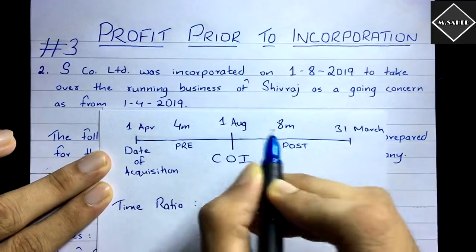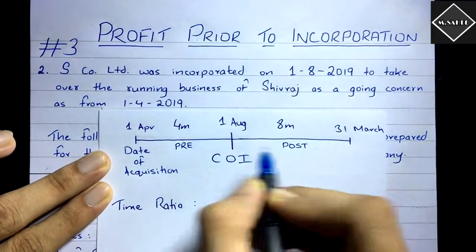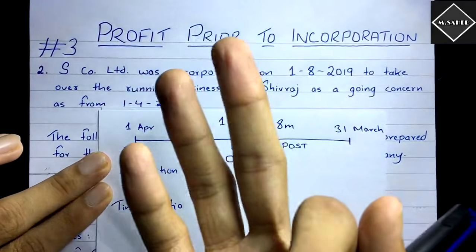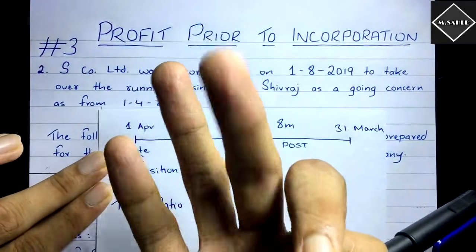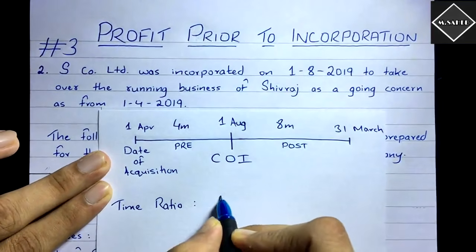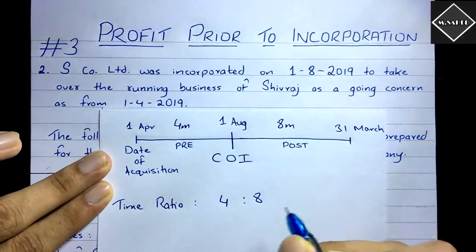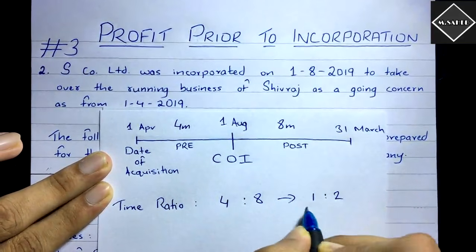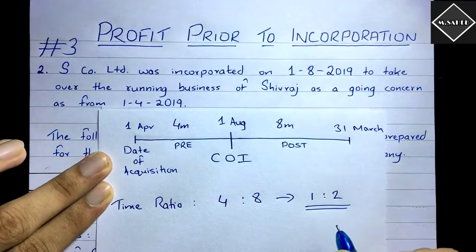In 12 months, if 4 are for pre, then the remaining are for post. August, September, October, November, December, January, February, March. Yes, 8 months to the post. So now the ratio is 4:8. You can simplify this even further. 4 ones are 4 and 4 twos are 8. So 1:2 is the time ratio.